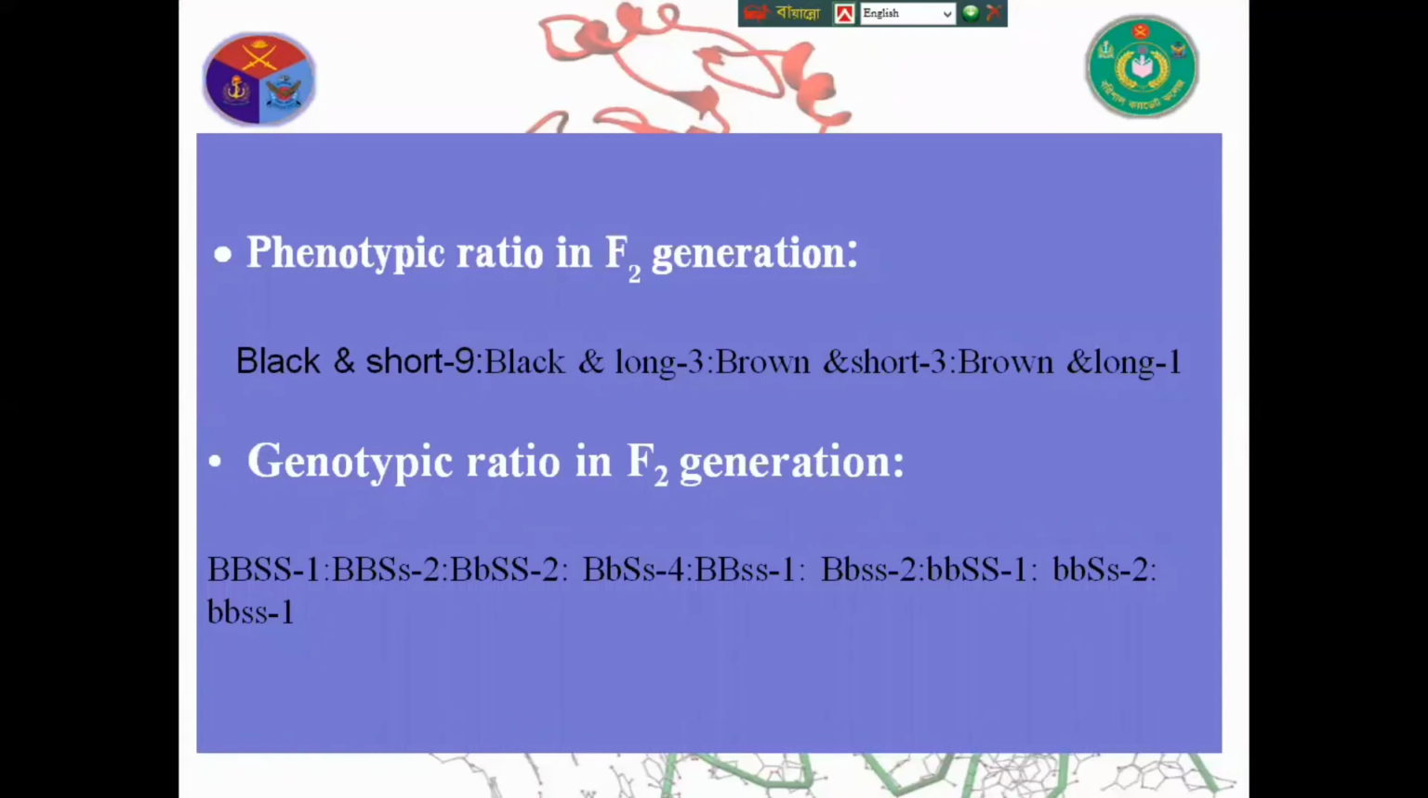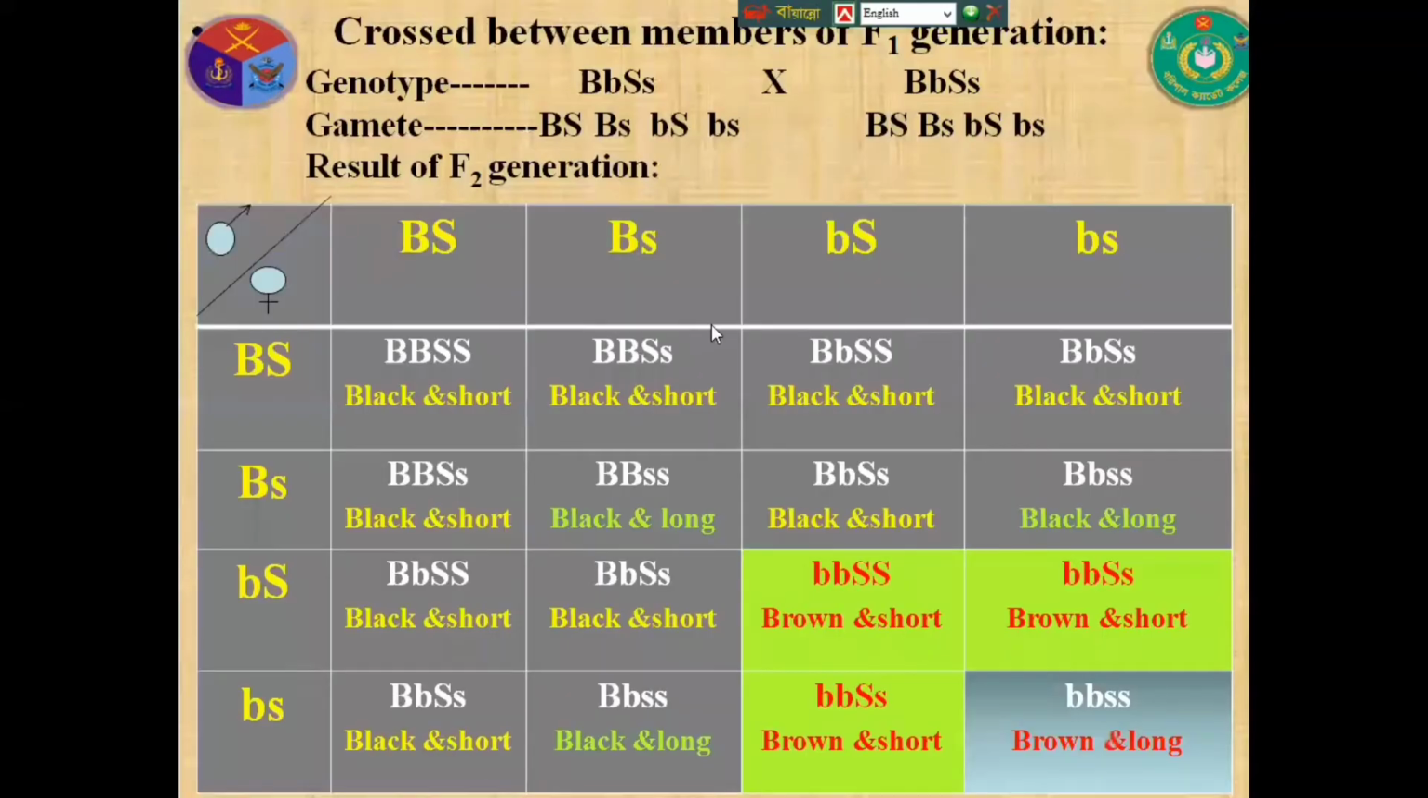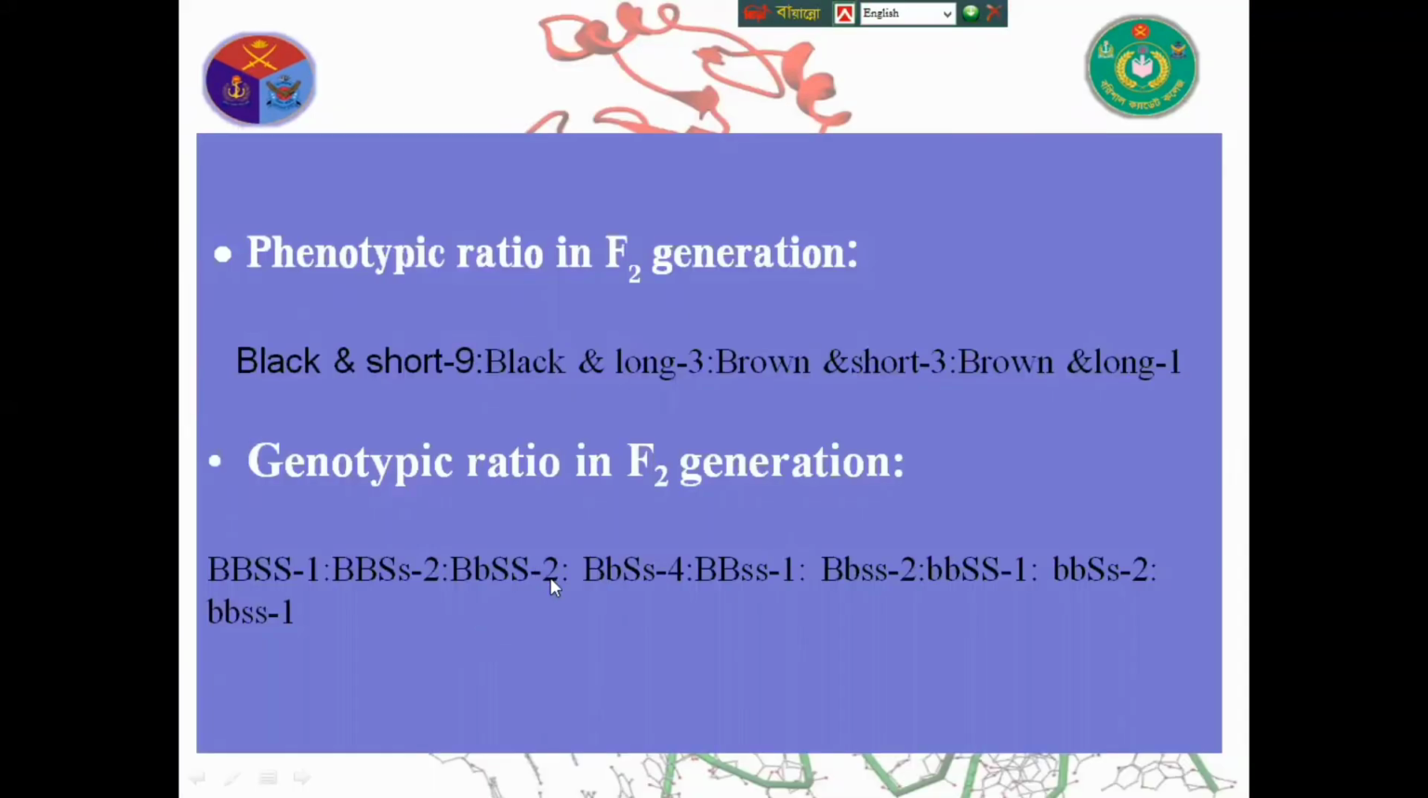BBSS, we get BBSS 1, BBSs number 2, and again here BbSS number 2, and this is number 2. So BbSs again 4, BBss 1, Bbss 2, bbSS 1, bbSs 2, bbss 1. That is, the genotypic ratio is 1 is to 2 is to 2 is to 4 is to 1 is to 2 is to 1 is to 2 is to 1.